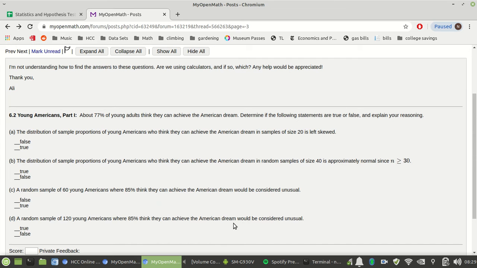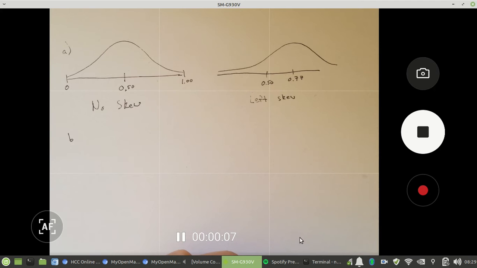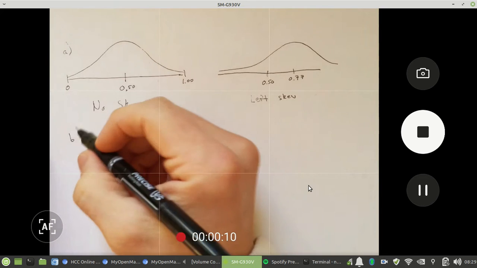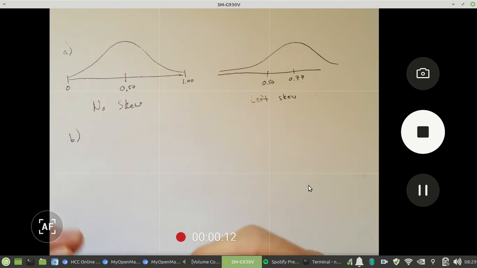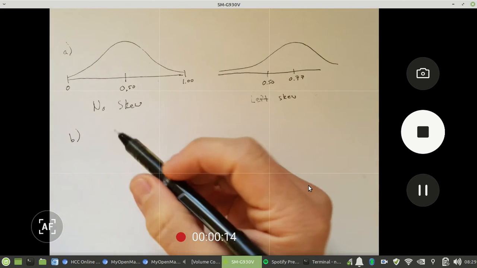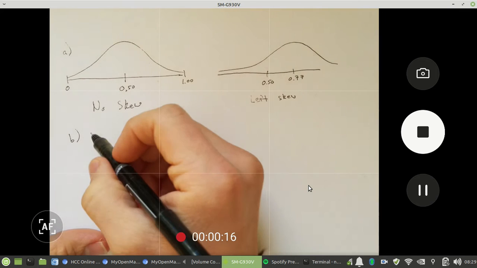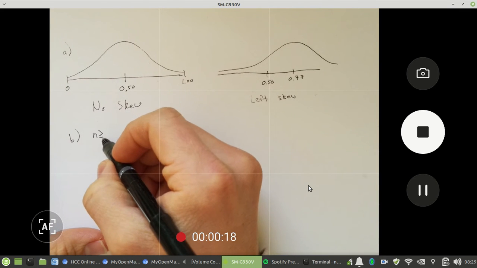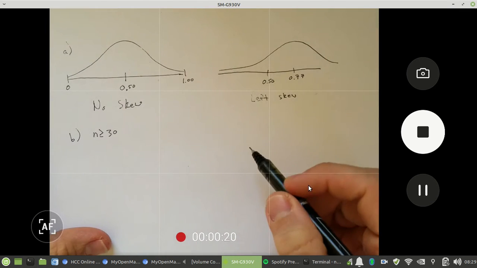because the rule of thumb is if you have a sample of size 30, let me go back to my really cool whiteboard here, then your distribution will be roughly normal. That's the rule of thumb. So anything greater than 30 would give you a roughly normal distribution.